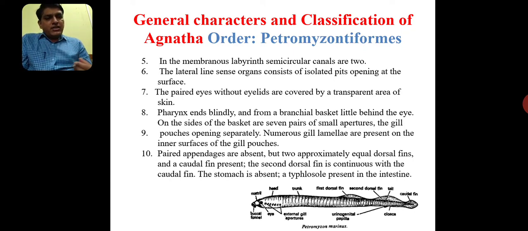It mostly obstructs the passage of this intestine. That means the food is gradually transported toward the next part, towards the anus, and so that food will reside for a longer time in this intestine, and that will be helpful for the proper digestion and absorption of this food material, by the cell lining of the typhlosolar regions. And that is called the typhlosole. We have already seen the typhlosole in the case of earthworms too.